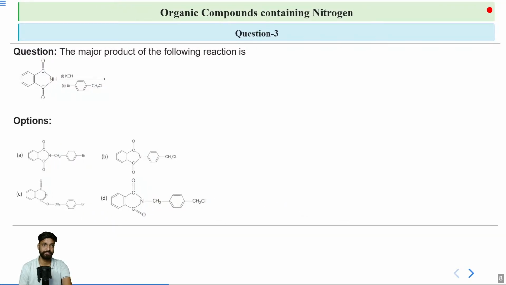Moving on to the next question. The major product of the following reaction is. Now here, this question that you are seeing right now is a very good example of applying what you have learnt about the Gabriel phthalimide, because there is a possibility of getting 2 types of product. First of all, what will happen, you know it very well. Your base that is present here will abstract a proton from the nitrogen, creating a negative charge on nitrogen, and then this negative charge can attack on 2 parts. Either it can attack on the bromine and remove this bromine, or it can attack on the CH2Cl to remove this Cl. Now question arises, which is more prone to attack?